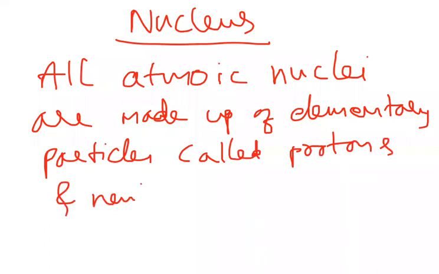So we know that a nucleus is made up of protons and neutrons.